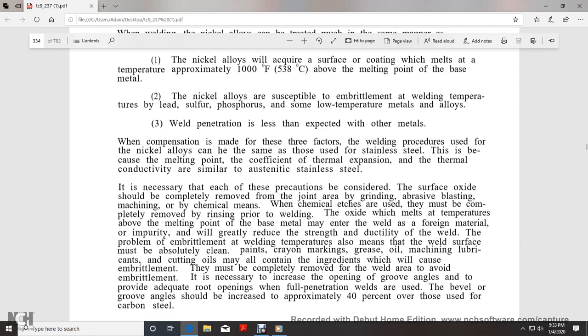When compensation is made for these factors, the welding procedure used for the nickel alloys could be the same as for the other stainless steels. This is because the melting point, coefficient of thermal expansion, and thermal conductivity are similar to austenitic stainless steel. It is necessary that each of these precautions be considered.